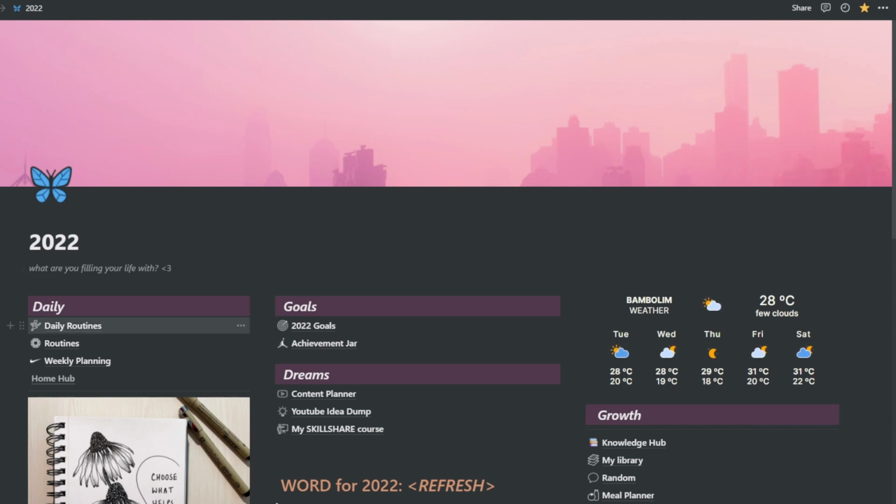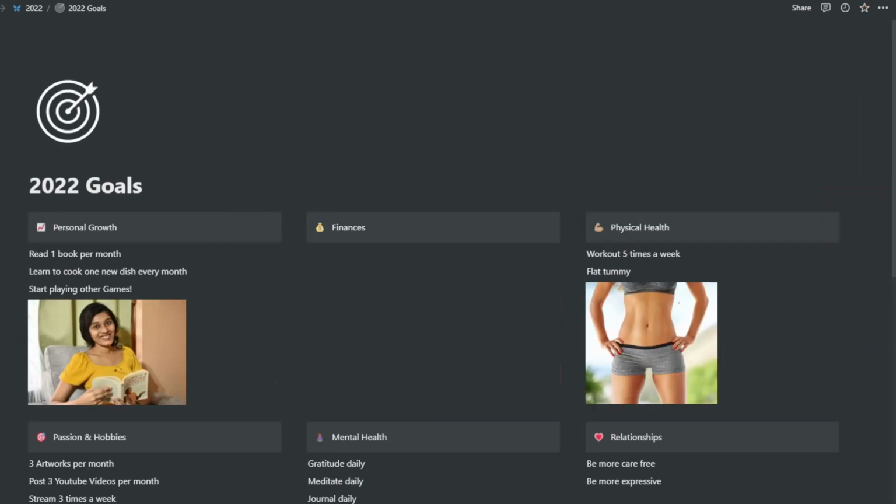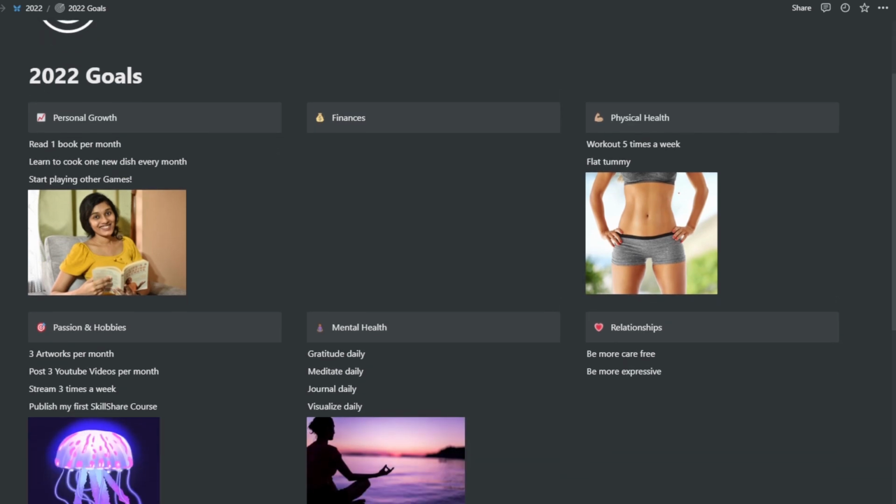Going forward, after the daily section, we have the goals section. Under goals, I have the 2022 goals and an achievement jar. My 2022 goals, I don't know if I should show you guys. Okay, I'm just going to open it. So this is how my goals page looks. And again, these are goals that are more of building habits and building a system. I don't like to keep too many numbered goals. This is basically about how I can become a better person. These are things I should be doing on an everyday or a weekly basis.